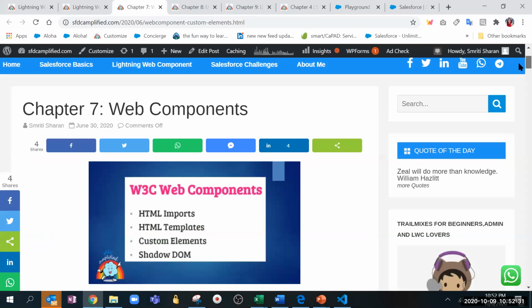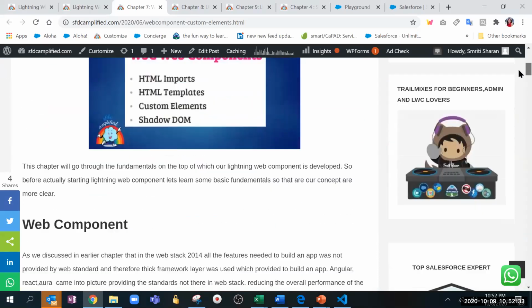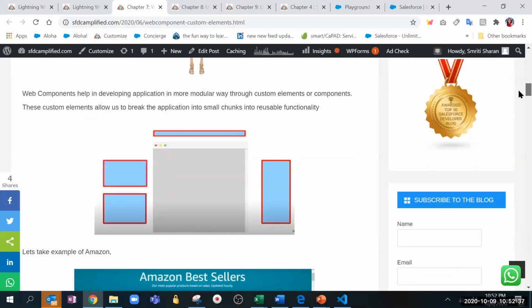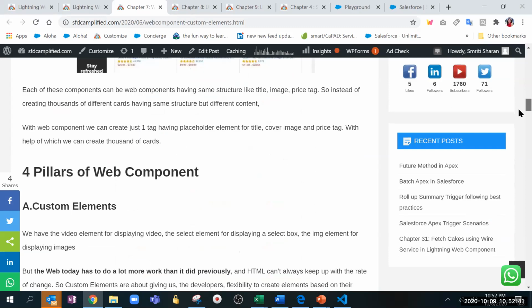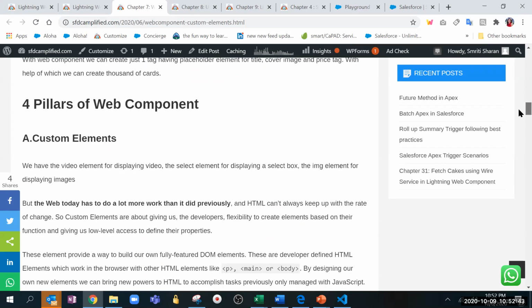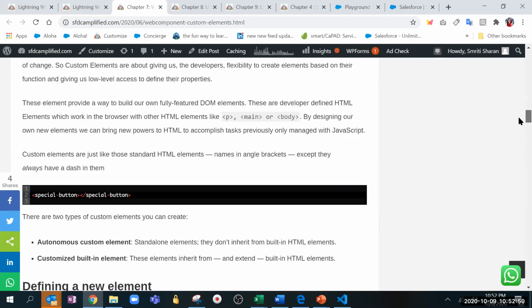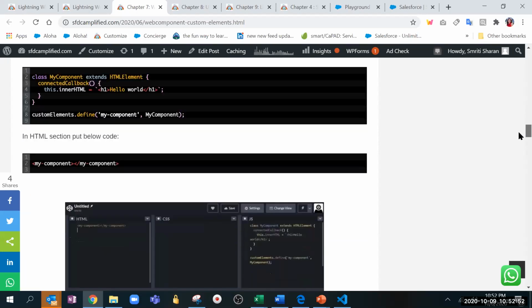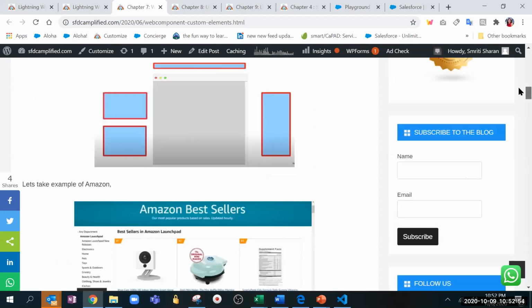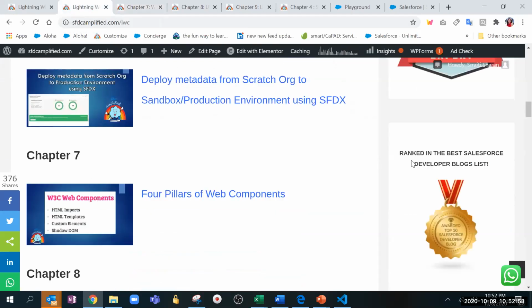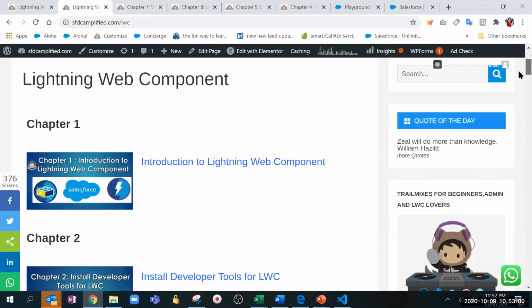Standard web components, these are called 4 standard web components for each browser. So on top of this, Lightning Web Component, what we do is the framework is built on top of this. So that is the reason most of the work we do in LWC is taken care of by the browser itself. So that is the advantage. So we have very less things to do at the server side, coming to Aura or the classic Visual Force page.